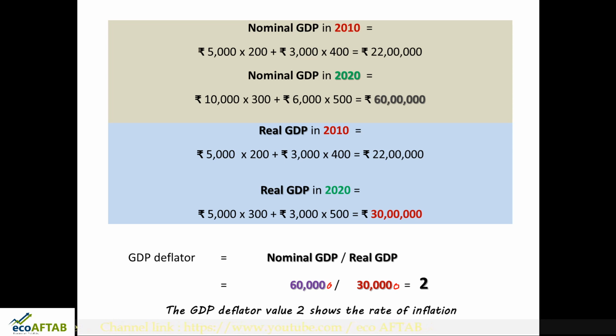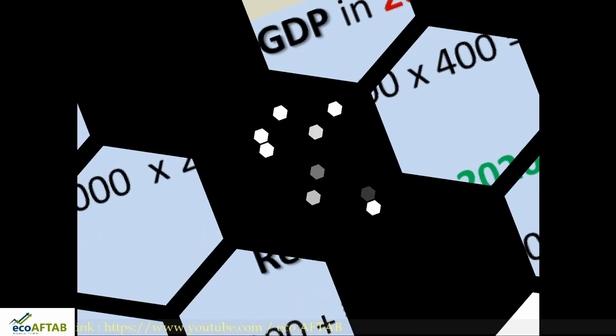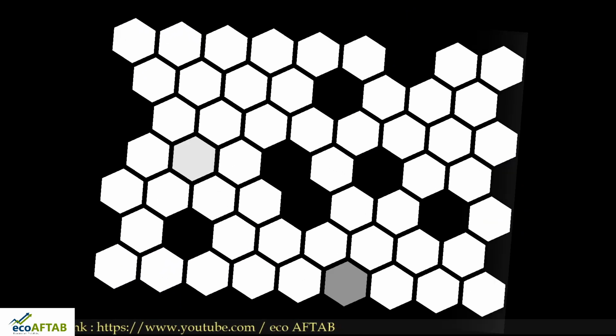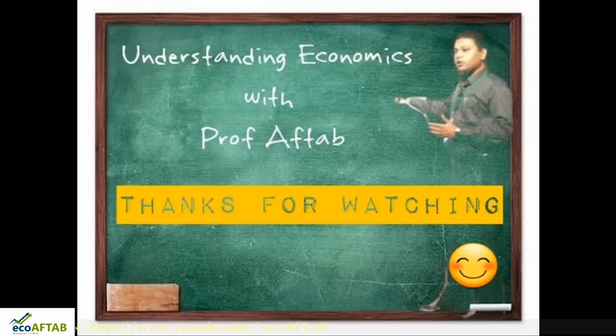So I hope you have understood four important points: gross concepts, net concepts, market price, and factor cost, and then later you understood personal income and personal disposable income, and lastly you understood what real income and nominal income are. Friends, we have come to the end of the session. I hope you have understood and enjoyed the different concepts of national income.